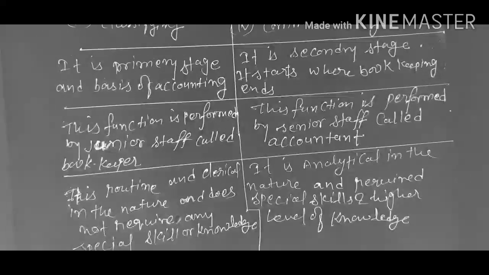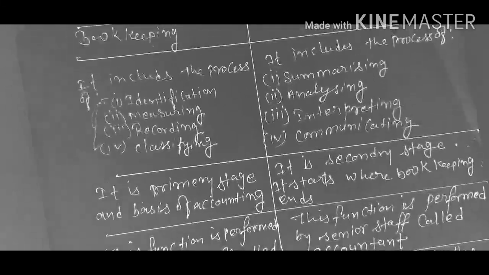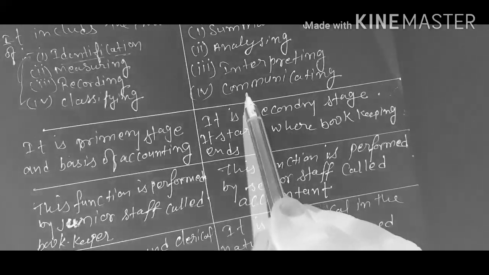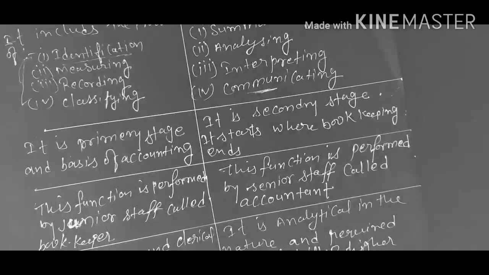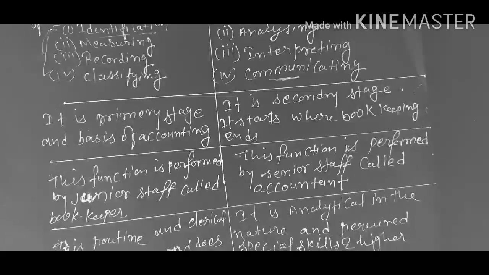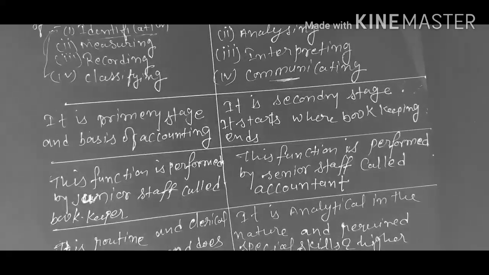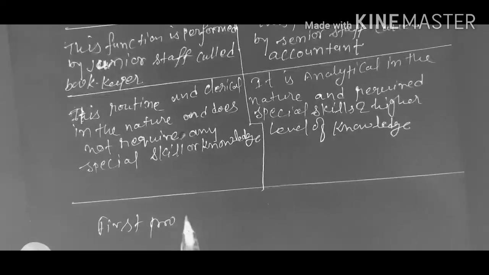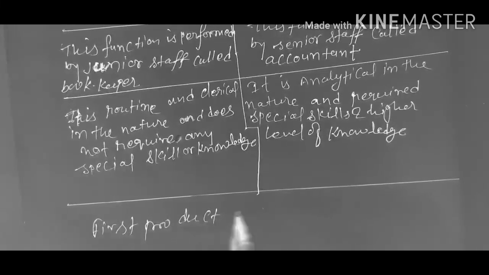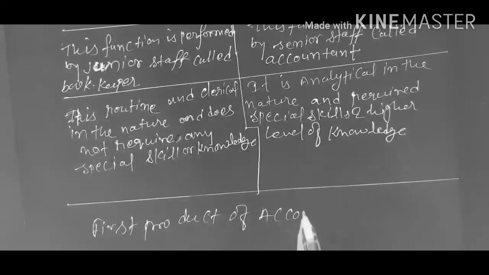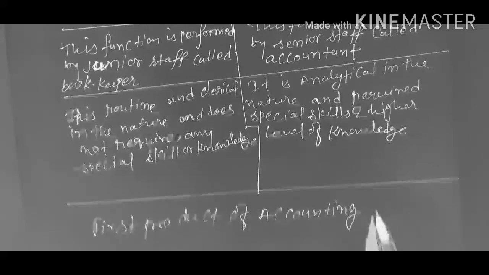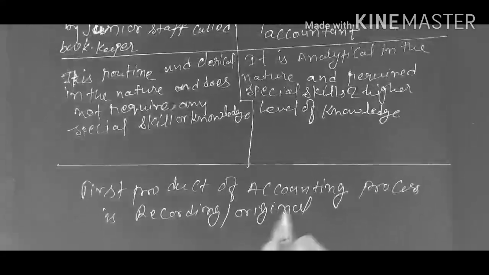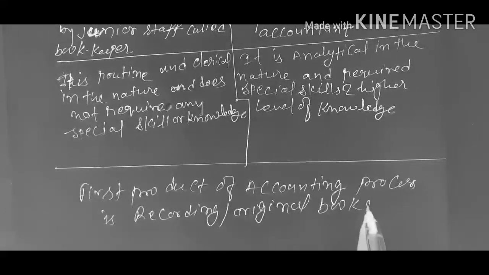We have understood that the accounting process starts with identification of financial information and ends with communication of financial information to the user. But if anyone asks you about the product of accounting, then you'll say the first product of the accounting process is recording or original book of entry.